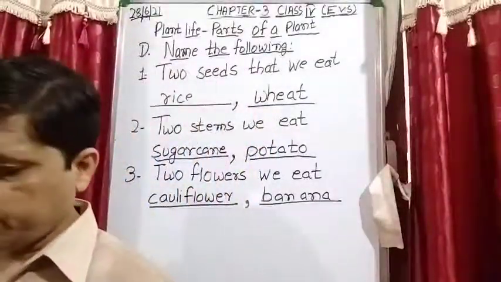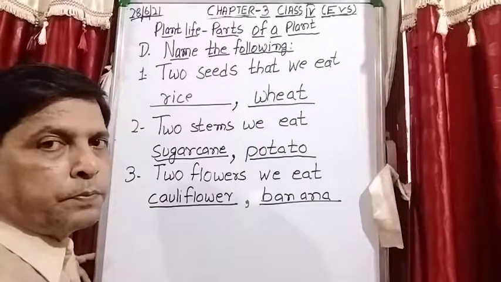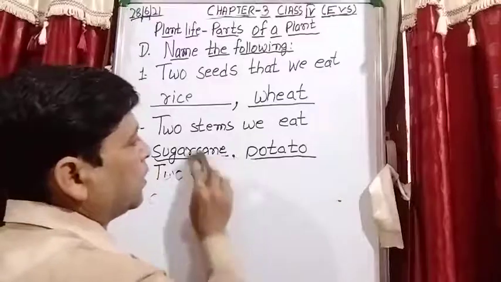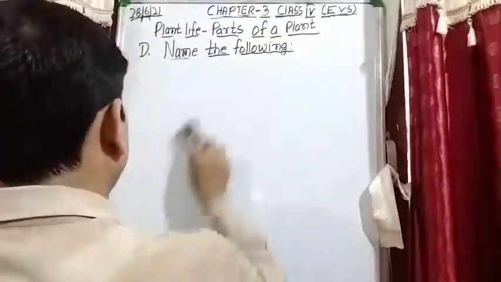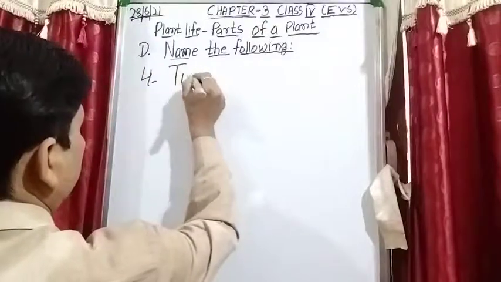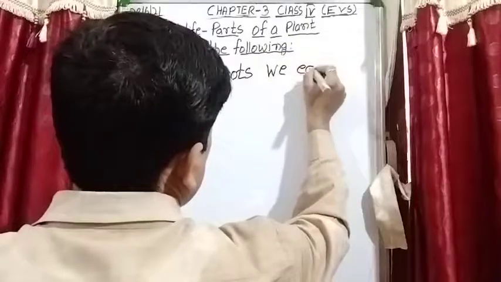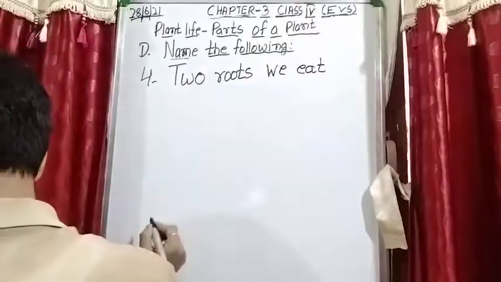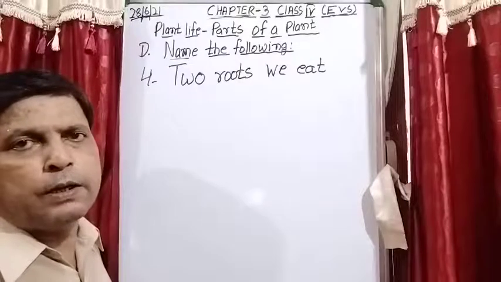Now the next question. Question number 4: two roots we eat. So students, there are some special roots which store food in them, and we eat the roots of that plant.